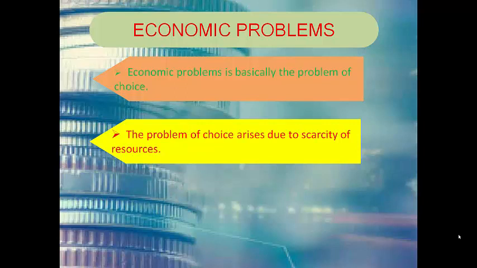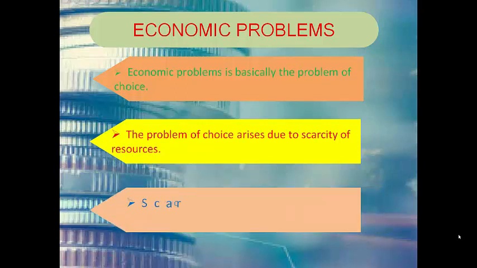So the very problem in making choice is called economic problem. The basic problem of choice arises due to scarcity of resources. Scarcity of resources is the root cause of economic problem. So scarcity refers to a situation when resources are not enough to satisfy all wants of the people. So that means demand of resources exceeds its stock supply. That means more of demand and less of supply.